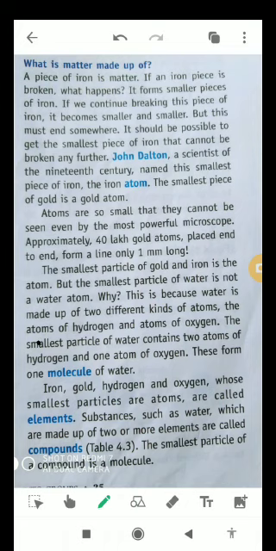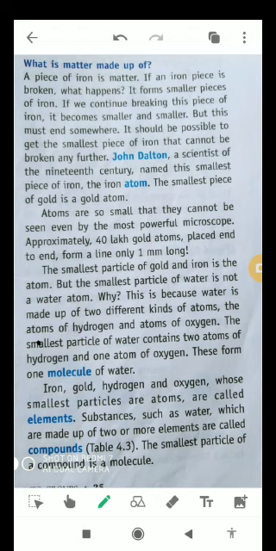Now we will talk about what matter is made up of. A piece of iron is matter. If an iron piece is broken, what happens? It forms smaller pieces of iron. If we continue breaking the piece of iron, it becomes smaller and smaller. But this must end somewhere. It should be possible to get the smallest piece of iron that cannot be broken any further.